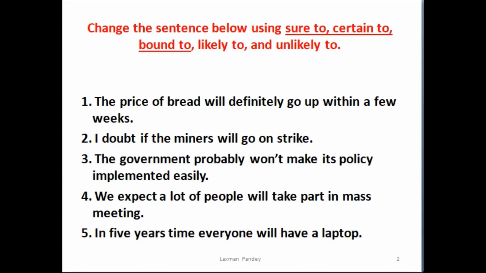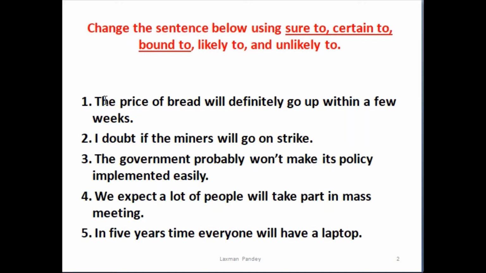There are some questions you have to give answers to. That means you have to predict in your own way by using the structures previously mentioned. Change the sentences below using sure to, certain to, bound to, likely to, and unlikely to.